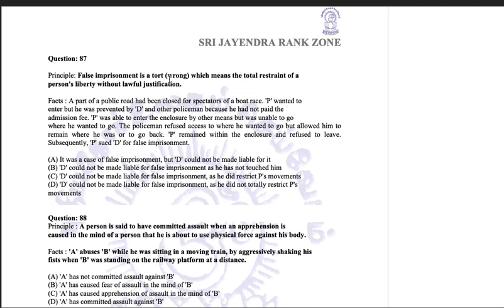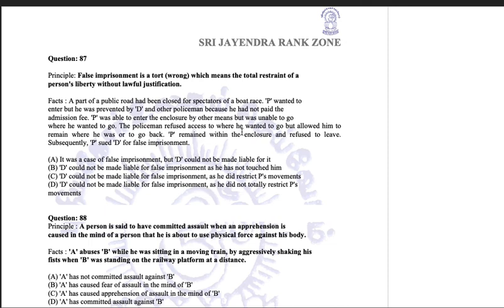False imprisonment is a wrong, which means the total restraint of a person's liberty without lawful justification. A part of a public road had been closed for spectators for a boat race. Boat race on a road, I don't know, but it's okay, we have to read the facts. P wanted to enter, but he was prevented by D and other policemen because he had not paid the admission fee. P was able to enter the enclosure by other means, but was unable to go where he wanted to go. He had other means to enter, but he was prevented from going there by the police.